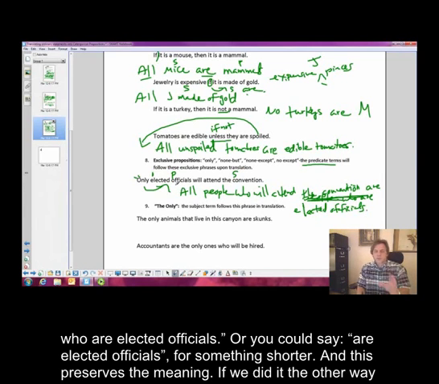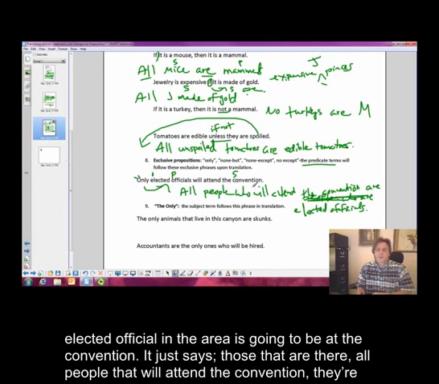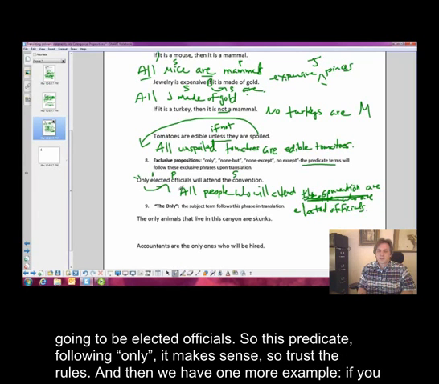And this preserves the meaning. Okay, if we did it the other way and said all elected officials are people who will attend the convention, that's not what this sentence is saying. It's not saying every single elected official in the area is going to be at the convention. It just says those that are there, all people who will attend the convention, they're going to be elected officials. So this predicate, following only, it makes sense. So trust the rules, okay? And then we have one more example.